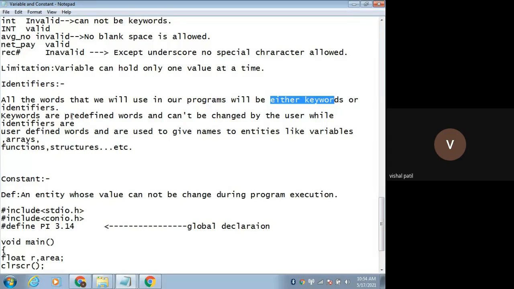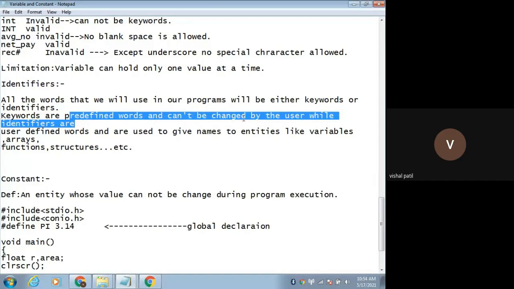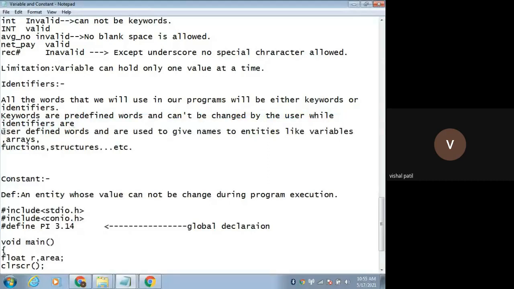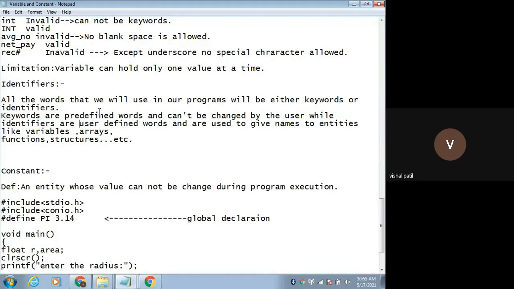Keywords are predefined words and can't be changed by the user, while identifiers are user-defined words. Remember, identifiers are nothing but user-defined words, used to give names to entities like variables, arrays, functions, structures, and so on. So identifiers are the way by which we give names to entities.